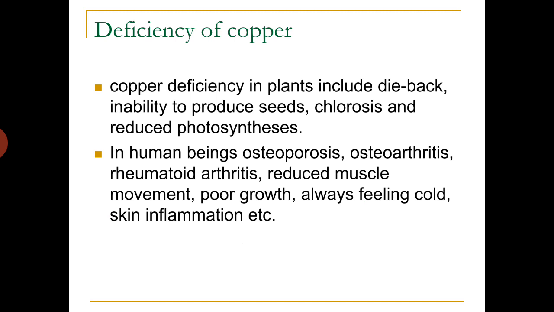Then deficiency of copper causes certain irregularities in biological systems. The first one is in plants: certain deficiency signs called dieback and inability to produce seeds, chlorosis, and reduced photosynthesis. As we discussed earlier, it enhances the photosynthetic process, so deficiency of copper causes reduced photosynthesis. Then in human beings, it causes several disorders: osteoporosis, osteoarthritis, rheumatoid arthritis, reduced muscle movement, poor growth, always feeling cold, skin inflammation, etc.